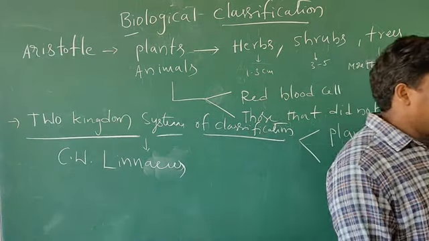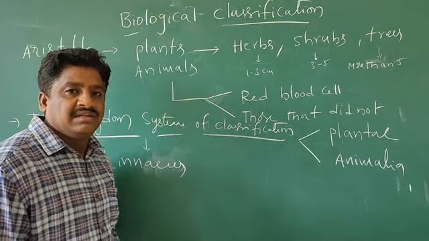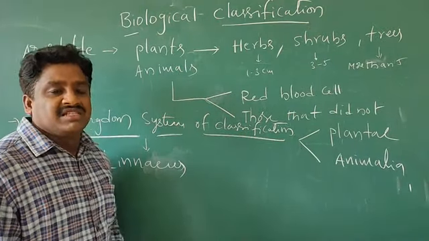In this system you can see some demerits are present. What are the demerits in this two kingdom system of classification?